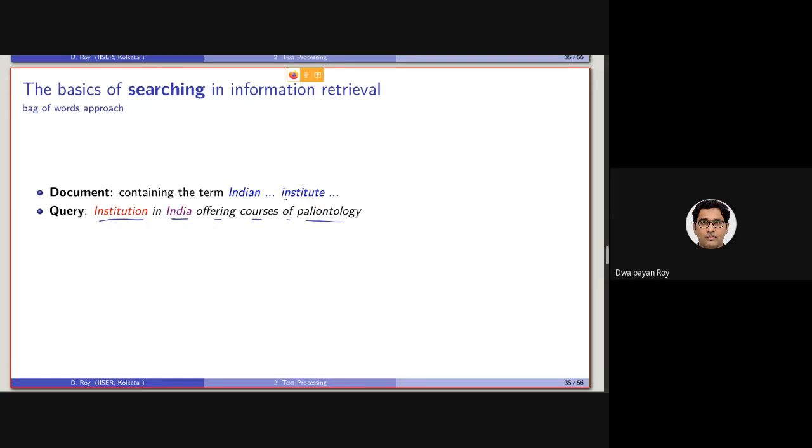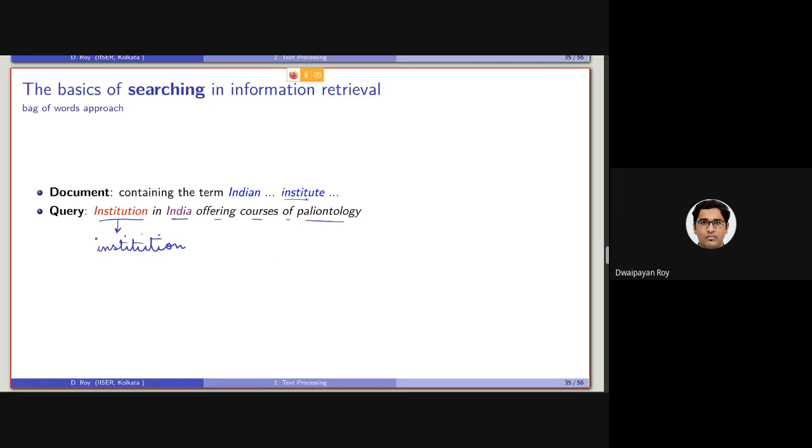Here we have already discussed the downcasing, which will transform this institution into all small letters, institution, right?